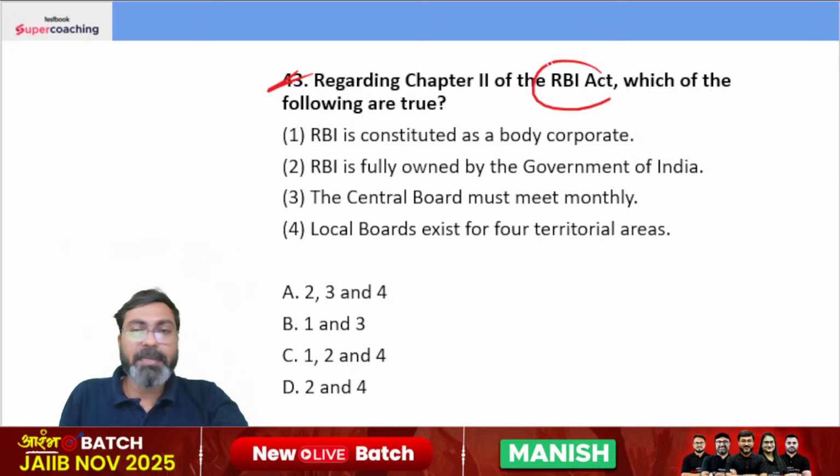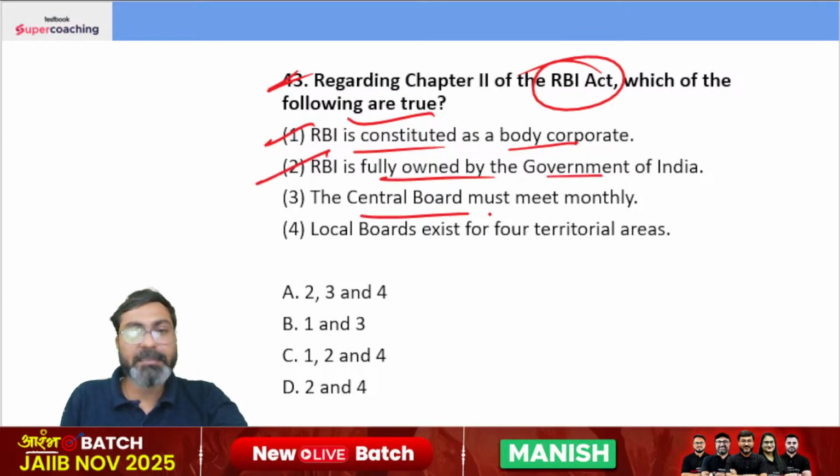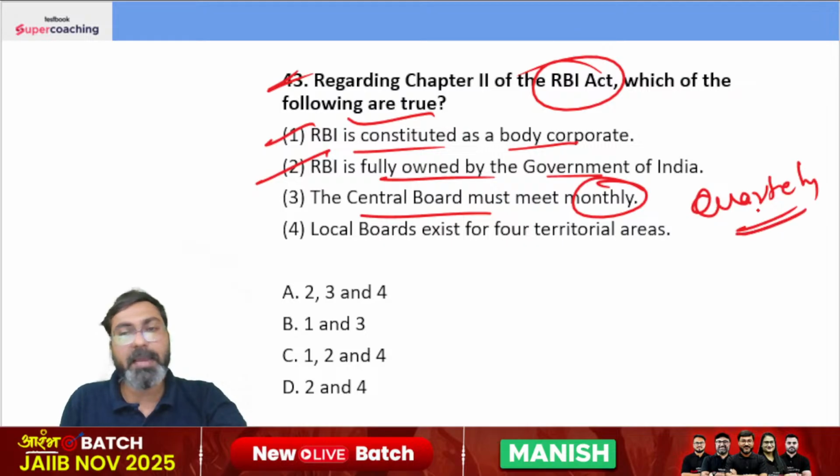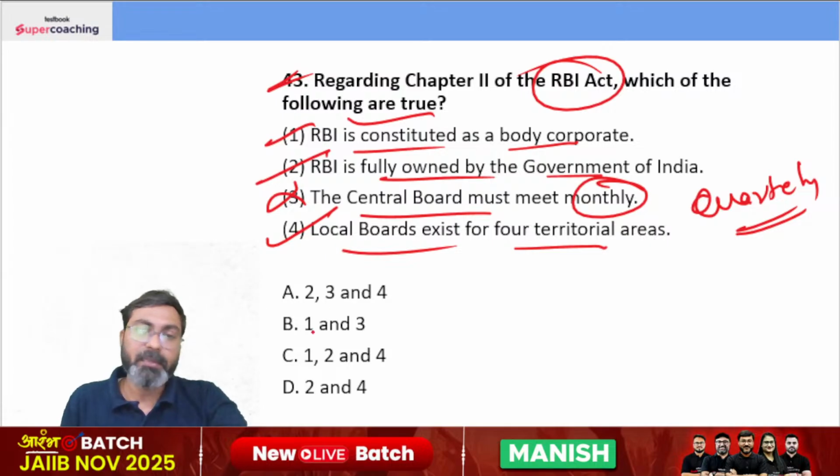Regarding Chapter 2 of RBI Act, which of the following are true? RBI is constituted as a body corporate. Yes, it is. RBI is fully owned by the government of India. Yes. The central board must meet monthly. Not monthly, they must meet quarterly according to the RBI Act. This is incorrect. Local board exists for 4 territorial areas. 1, 2 and 4.